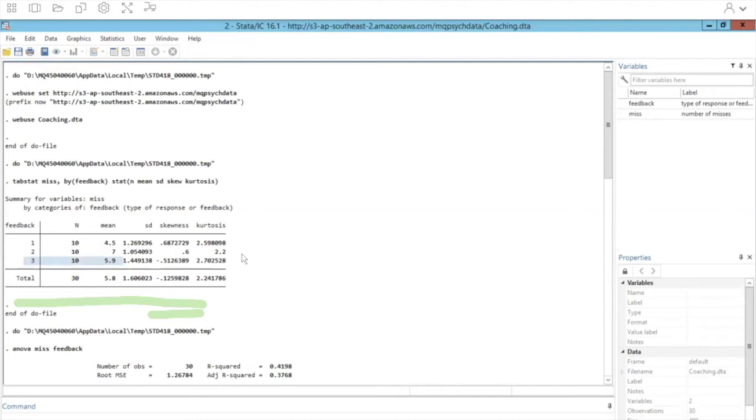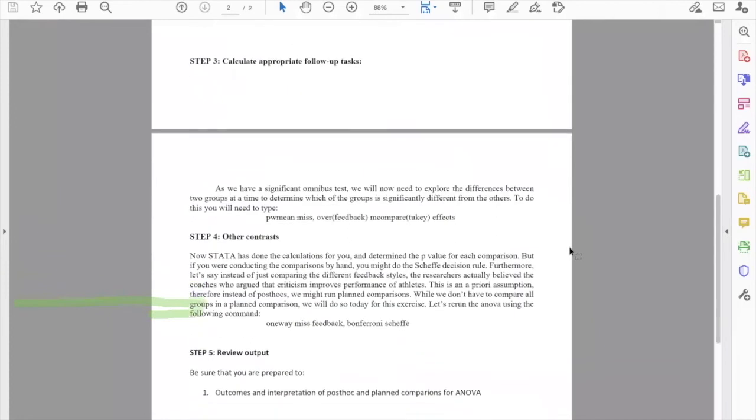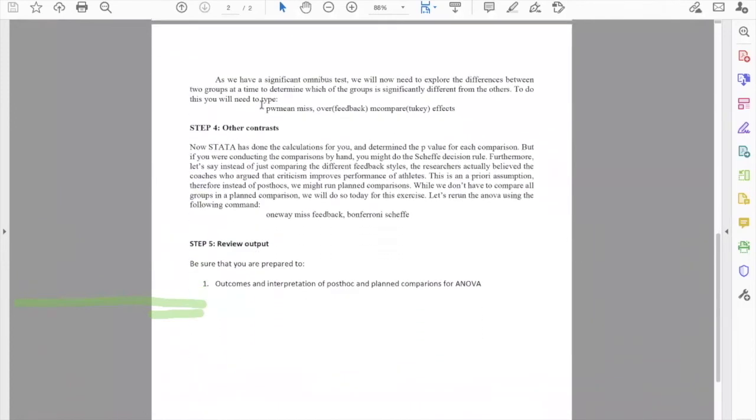Now for this exercise, let's go ahead and assume that we had some a priori hypotheses. So I'm going to go back to the worksheet. All right, and we're going to do step 4 of the worksheet now. In step 4, we both learn about how to handle a priori hypotheses, as well as another way to perform the mean comparisons.